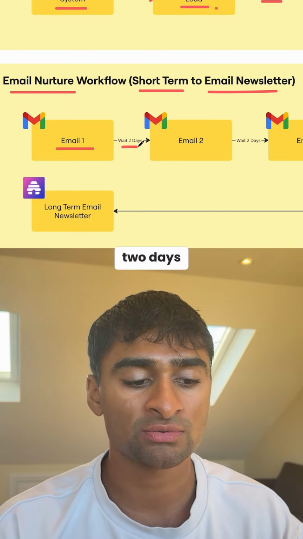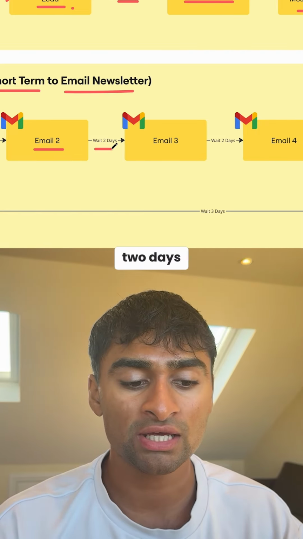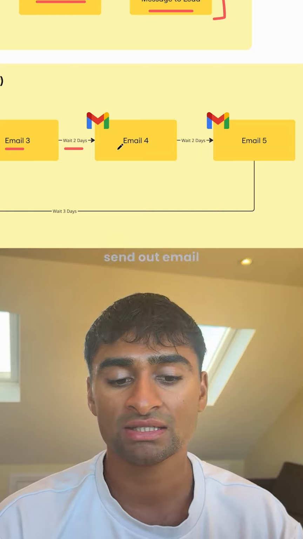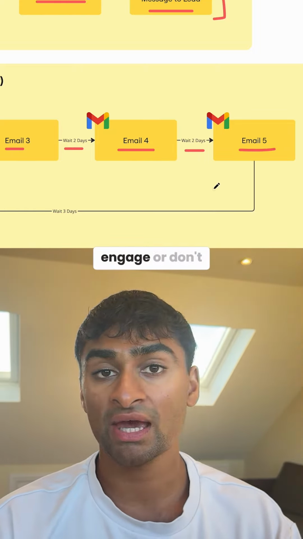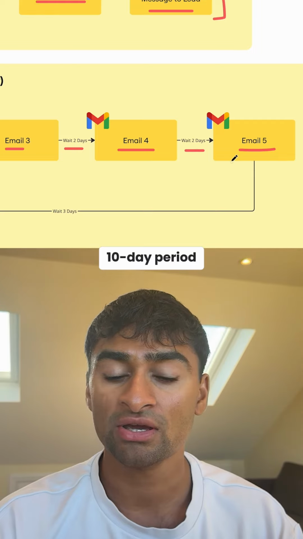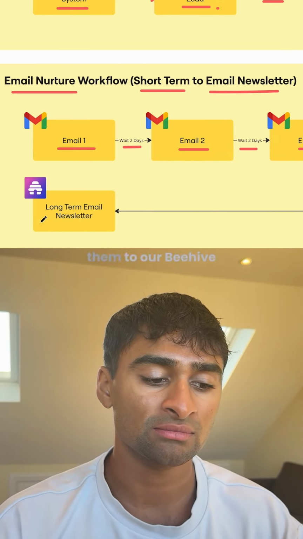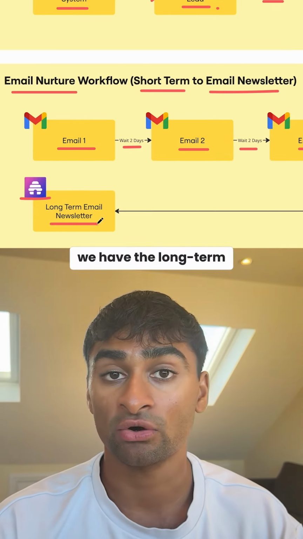And then we wait 2 days, we then send out another email. We then wait another 2 days, we send out a third email. We then wait another 2 days, send out email 4. Wait another 2 days, and then send out the final email of that sequence. So if they don't engage or don't book within that first 10-day period, we will wait 3 days, and then we will add them to our Beehiiv, which is where we have the long-term email newsletter.